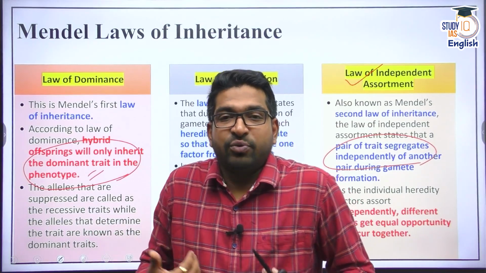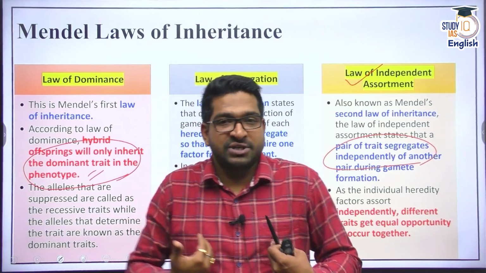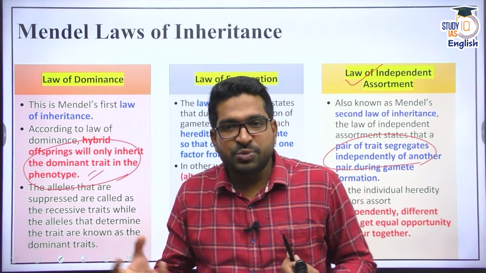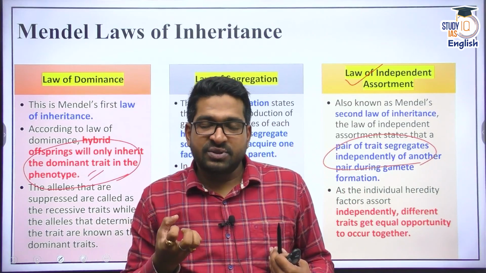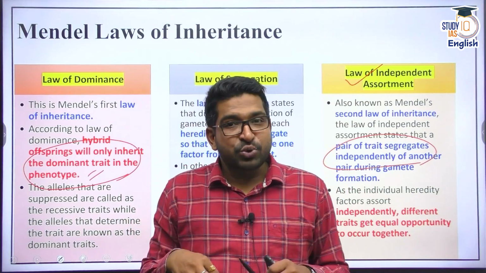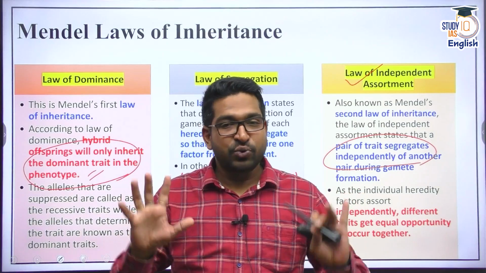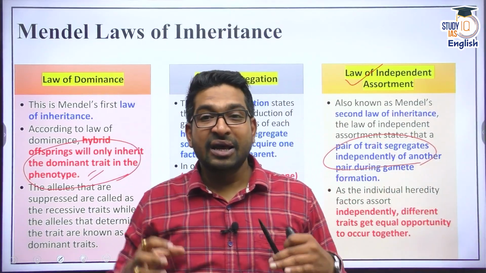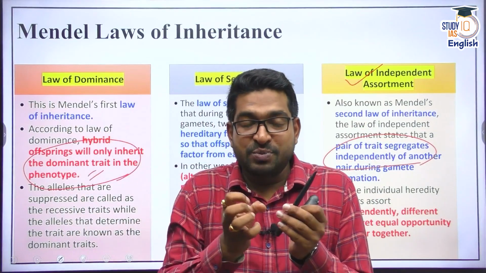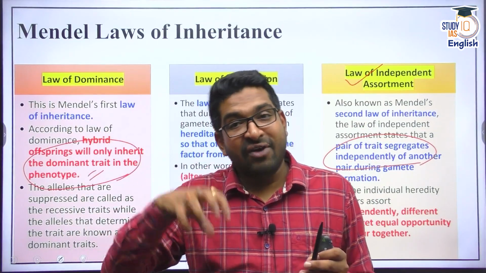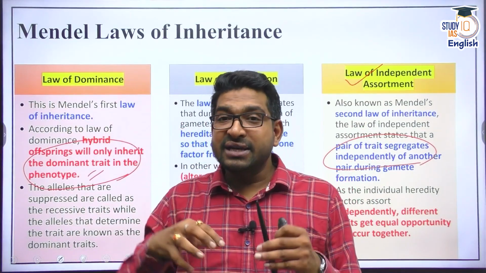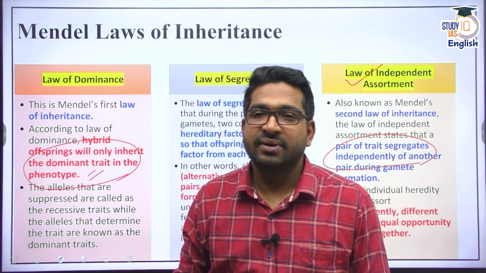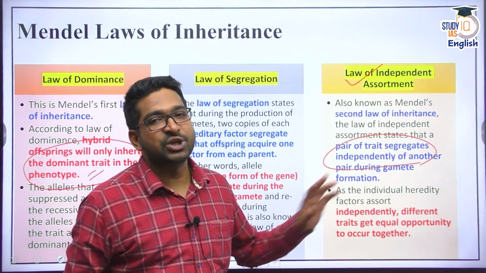For humans we have 46 chromosomes, so we get 23 chromosomes from father and 23 from mother. But those chromosomes will have a complete set of genes. And in those genes, which would be dominant and which would be recessive is completely independent of each other.